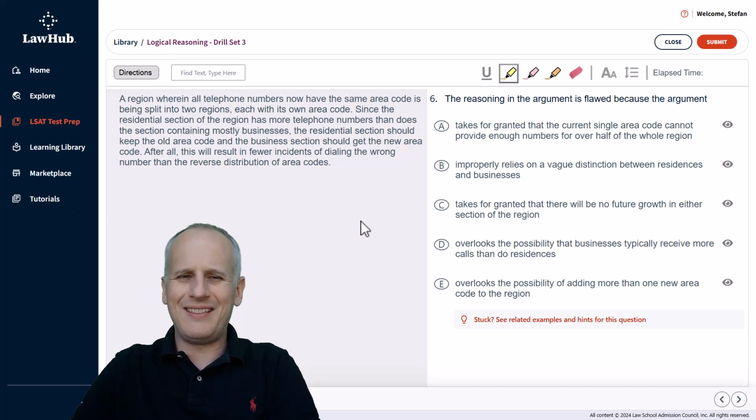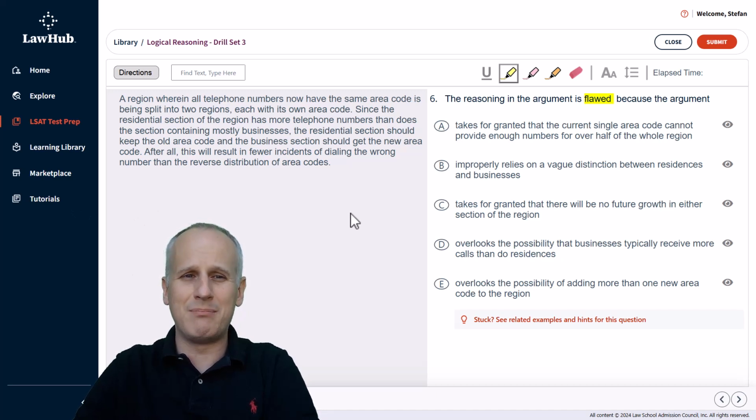Once more, we have a highlight tool selected and begin by reading the question stem. The reasoning in the argument is flawed because the argument blank. So we're looking for the reason that there's a flaw in this argument, which means we've got one of our top four most predictable question tasks, an identify a flaw task, which is among those four of identify the flaw, identify an assumption, strengthen or weaken.